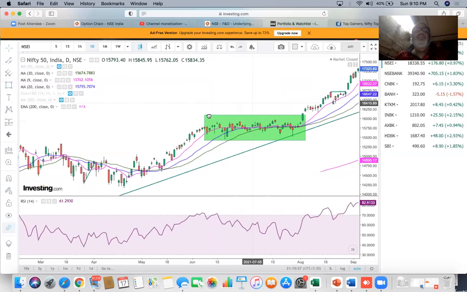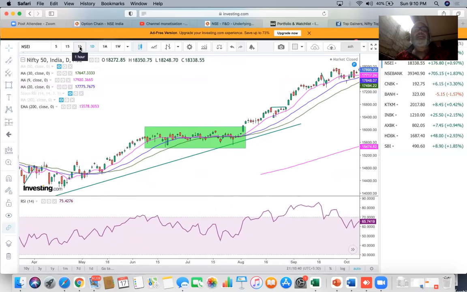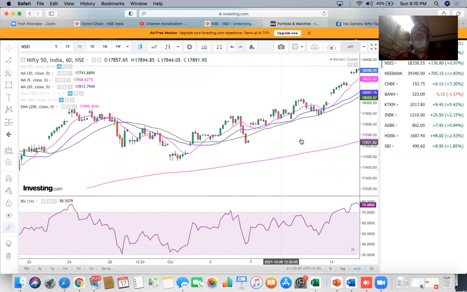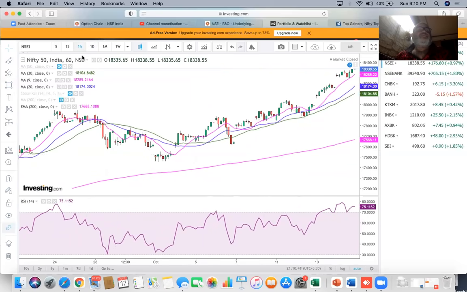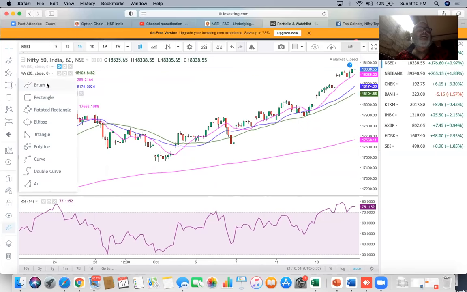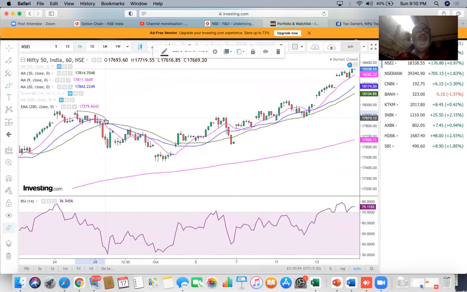The other way is that if you want more entries, you can drop down to the hourly zone. On this hourly, as you can see here, the price is below the 9-period average. And as we cross above the 20 and 30 period average, this is your buy signal.